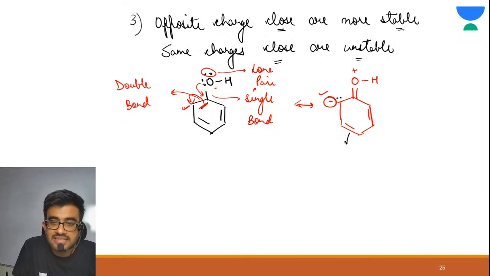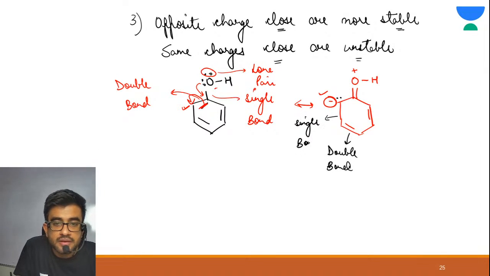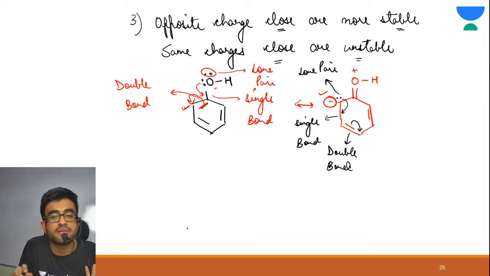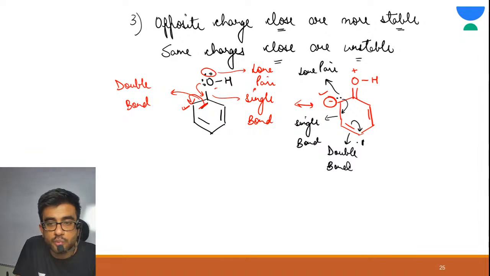See, again this is a double bond. Correct. This is a single bond. And this is a lone pair. Got it? So again there is resonance. What do we do? We pass on to the lone pairs here. We bring the pi bond here. Alright, same 1, 2, 3 system. You can follow the 1, 2, 3 system here also.